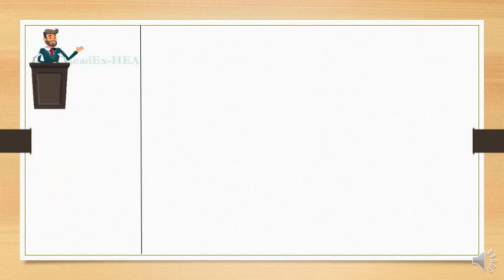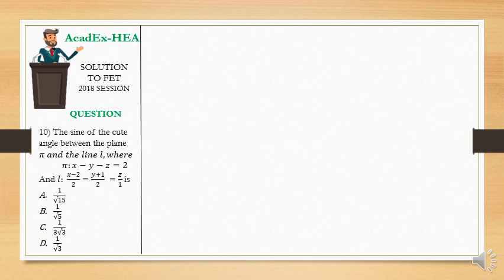This is going to be the last question in this session. The sine of the acute angle between the plane pi and the line L, where pi is such that x minus y minus z is equal to 2, and L is such that (x minus 2)/2 equals (y plus 1)/2 equals z/1. So we need the sine of the acute angle between a line and a plane. So that's what we can say about the question.